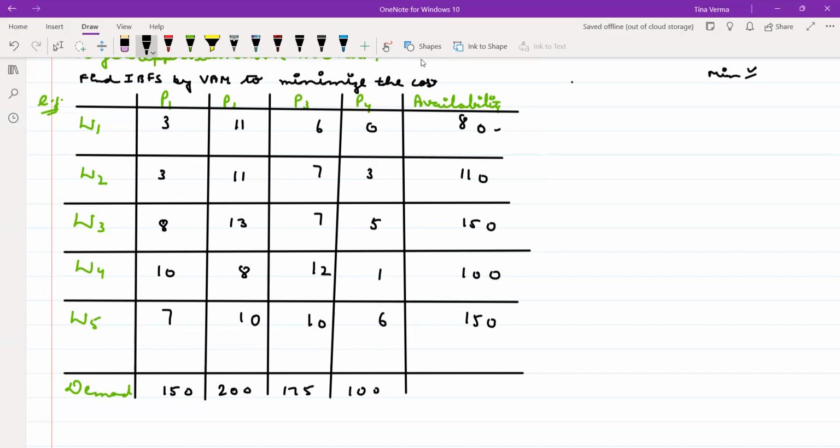The sum of 80, 110, 150, 100 and 150, and the sum of 100, 175, 200 and 150. Here what is the sum? And what is the sum in columns?